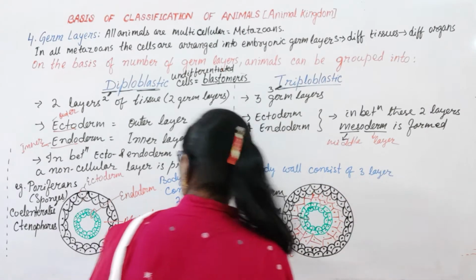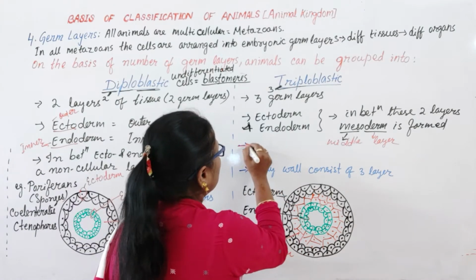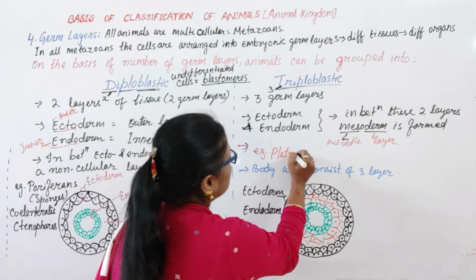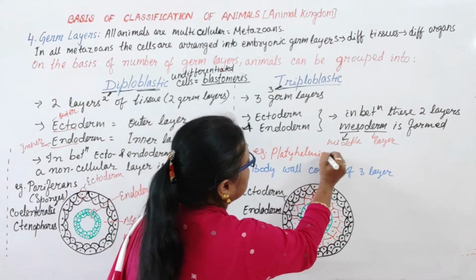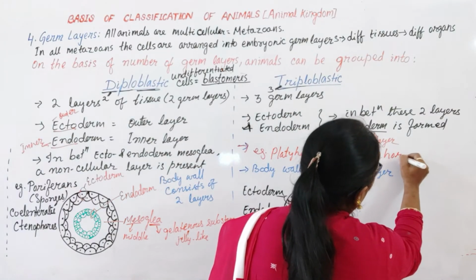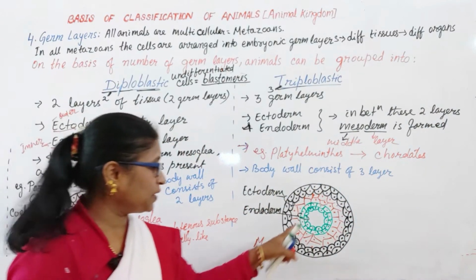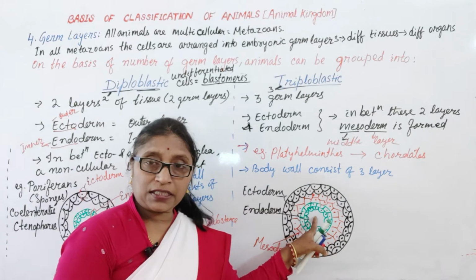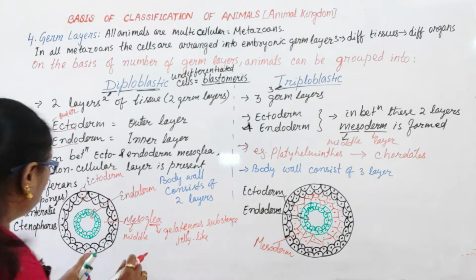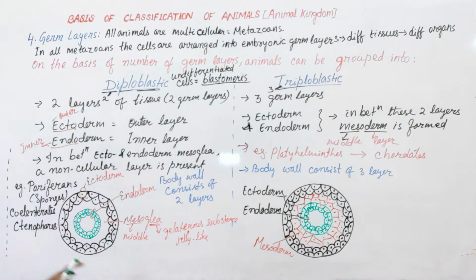What are the examples? From Platyhelminthes to chordates, all are triploblastic. All the three germ layers are present. This is the digestive tract. So this is the triploblastic body wall, and this is diploblastic.